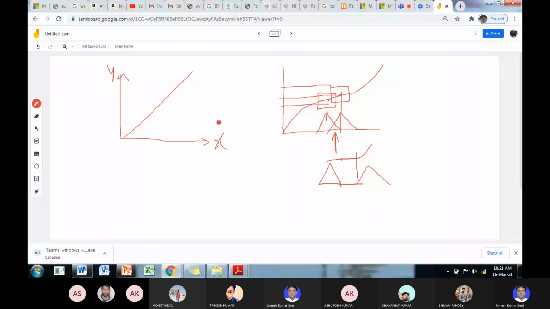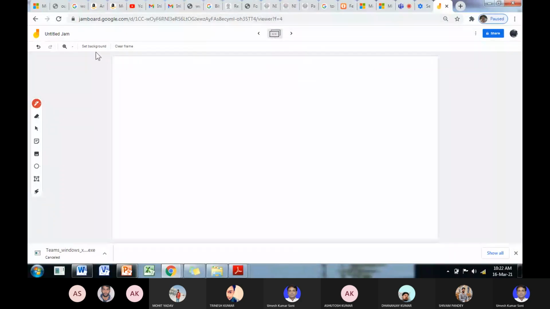Now the second part is the fuzzy inference system. But before studying the fuzzy inference system, we will first discuss the defuzzification. Okay. समझ में आ रहा है आप लोगों को? So what is the defuzzification?